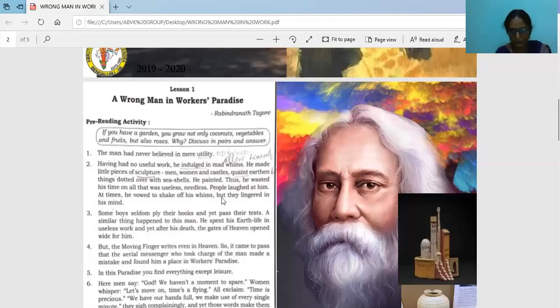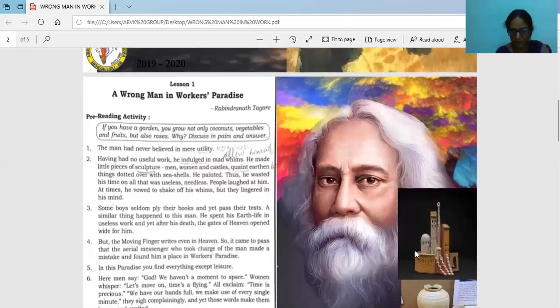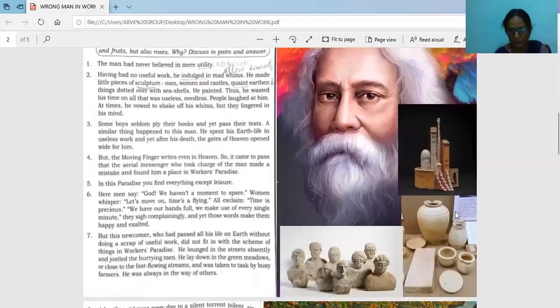He made little pieces of sculpture. What type of sculpture? Men, women, castles, and earthen pots, dotted with seashells. And he painted. Thus, he wasted his time on all that was useless, needless, that is, no need of them. But these things are used for what? These are used for cooking, of course, but also for decorating. And this also for decorating.